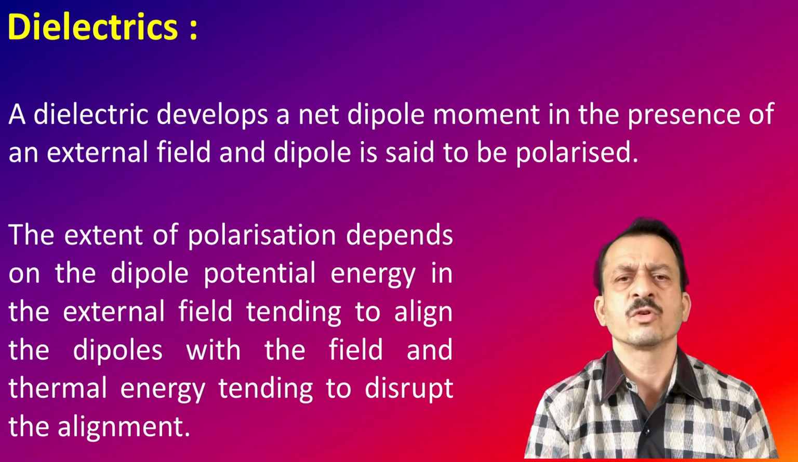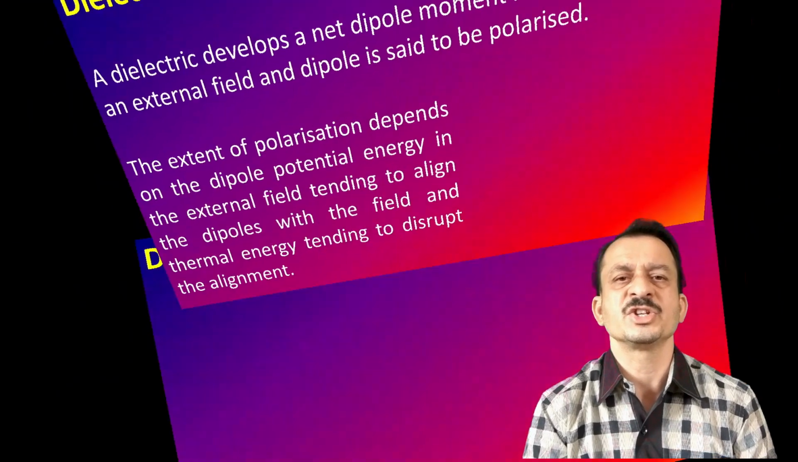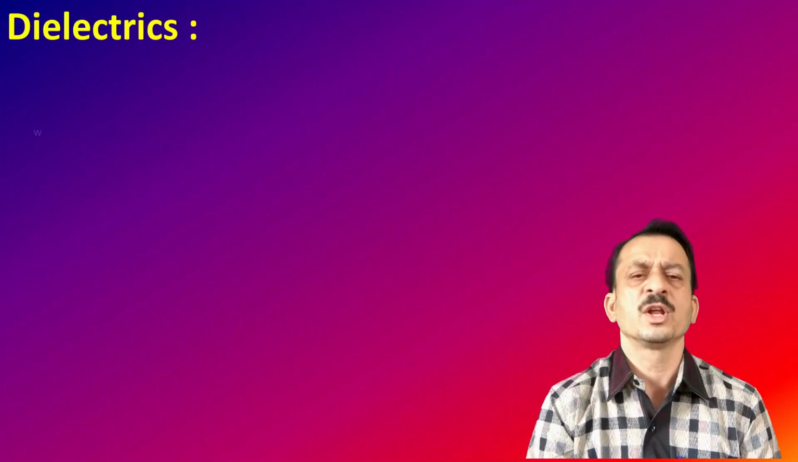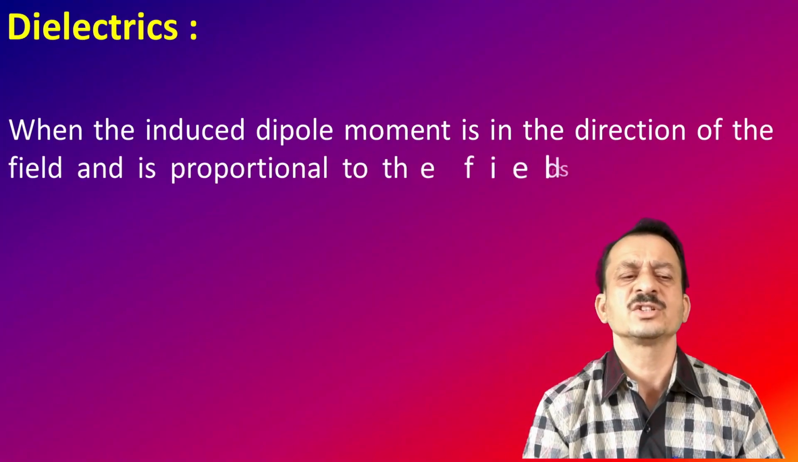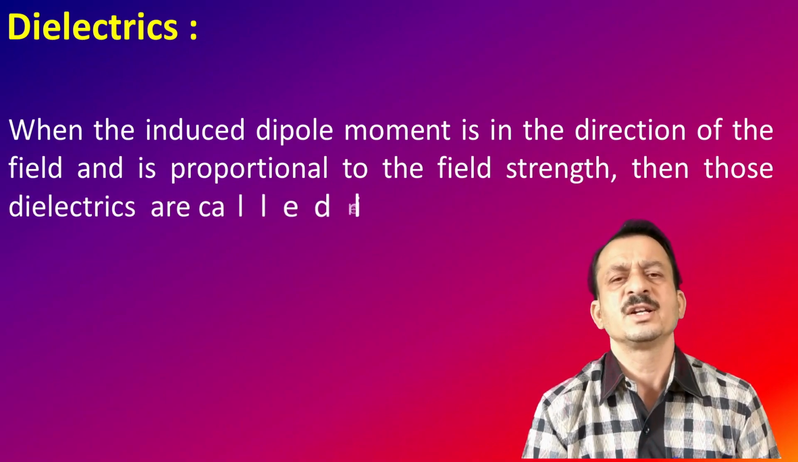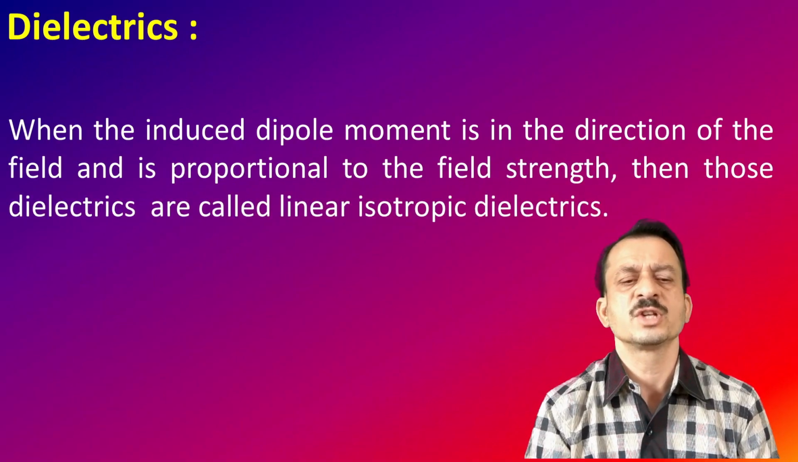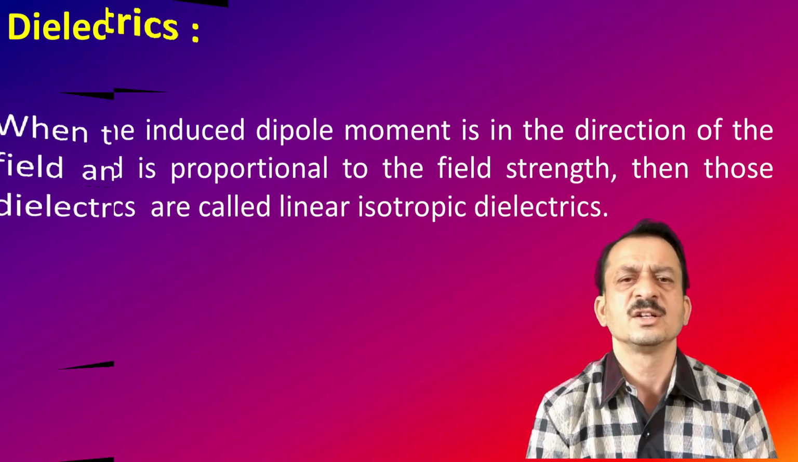Now from this, we are going to define polarization. When the induced dipole moment is in the direction of the field and is proportional to the field strength, those dielectrics are called linear isotropic dielectrics, which we have studied. Okay. So next we have to study polarization.